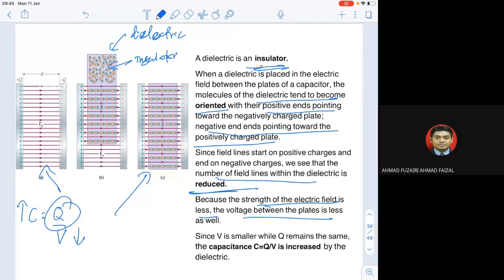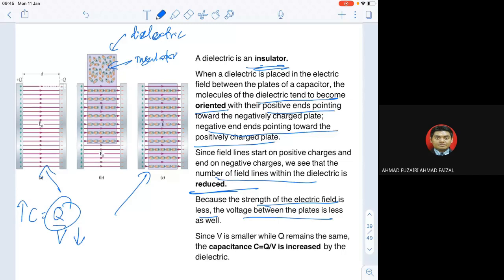dielectric. So what is a dielectric? A dielectric is actually an insulator. When you have an insulator, you know that inside it contains electrons, but not in a good position or a good arrangement. So how can the insulator improve the capacitor? It becomes a dielectric that increases the performance of the capacitor when we put it in between the plates.